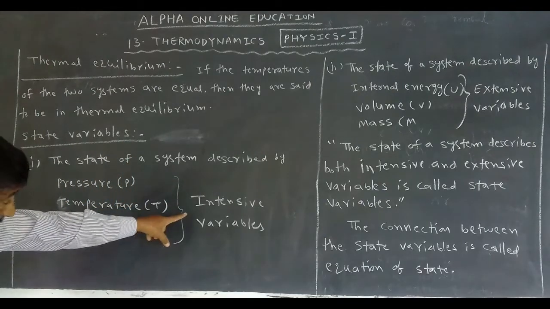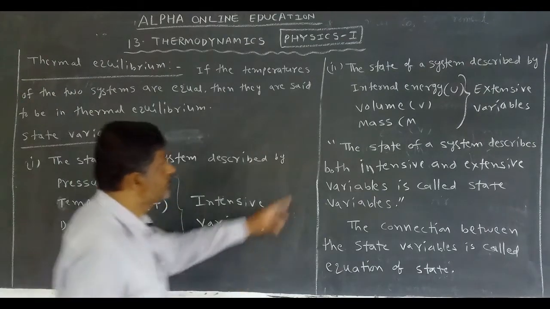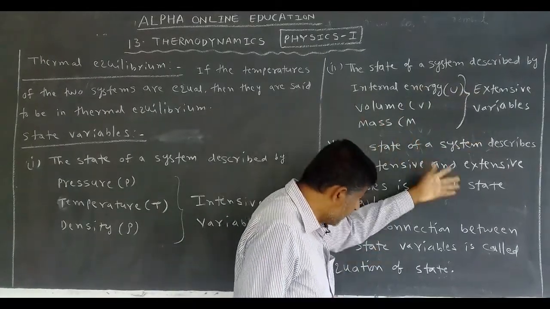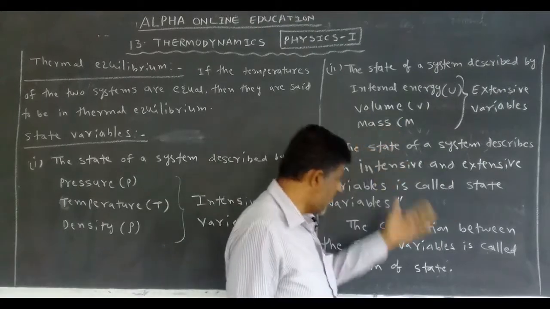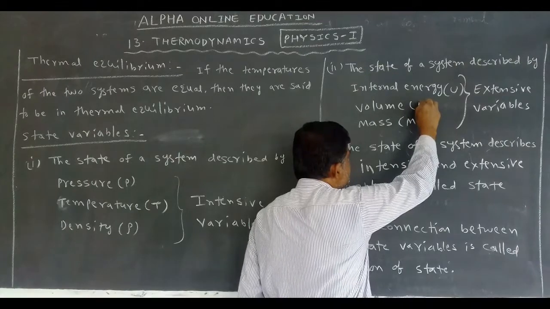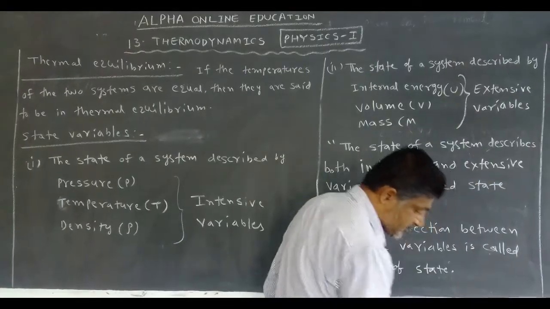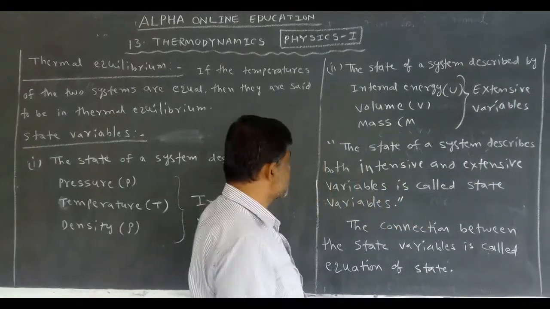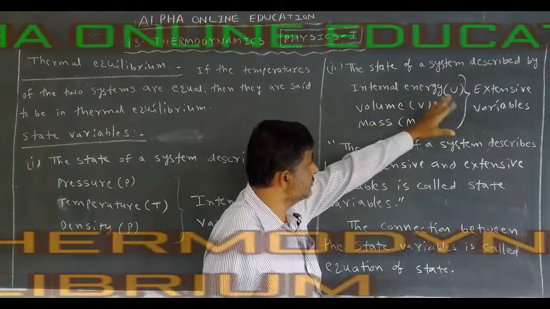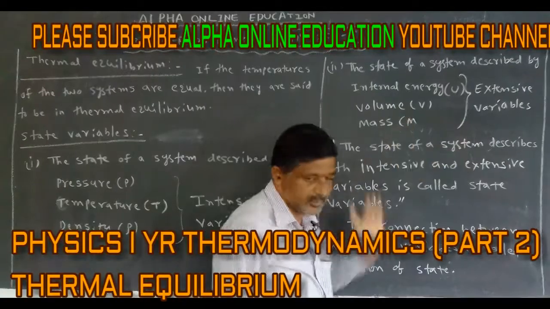Next, the internal energy, the volume, and the mass. These three are called extensive variables. The state of the system is described by these extensive variables.